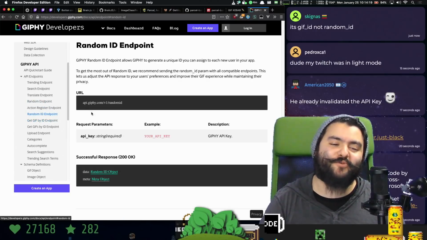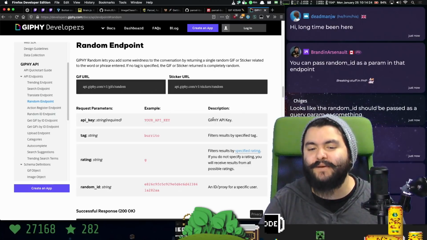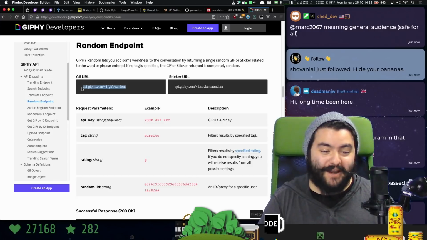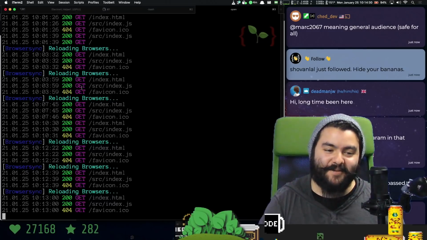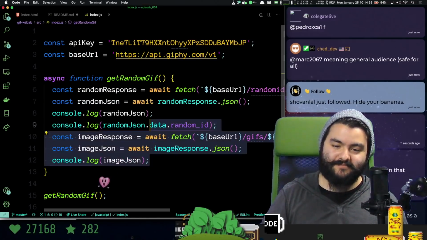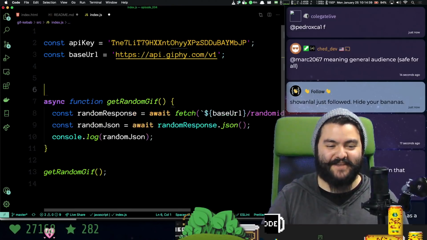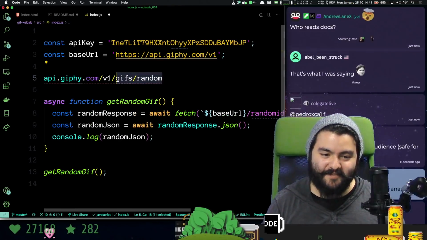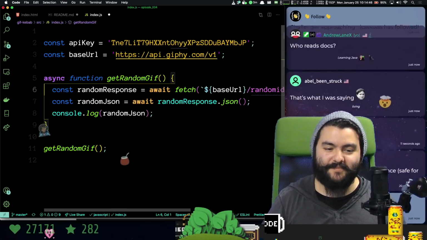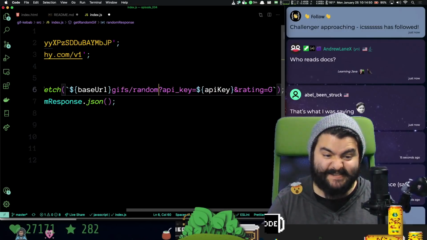Oh, we don't want the random ID endpoint. No, we want the random endpoint. We've messed up. We only have to make a single request. If we were to actually read the docs, we would realize that we're calling the wrong endpoint. Well, that's fine. All we need to do is make a request here, and that just immediately gives us back a random GIF. Yes. This is your friendly reminder to just read the docs.